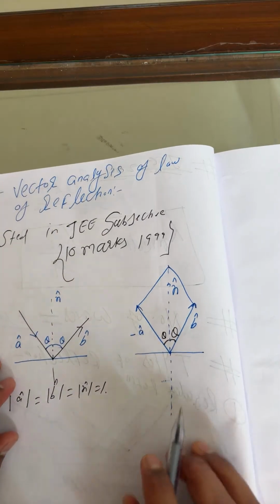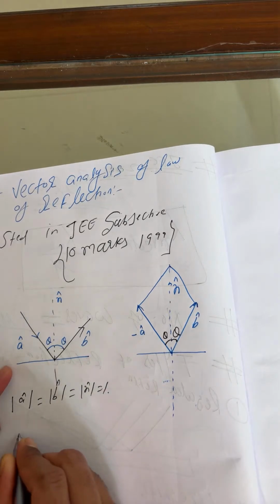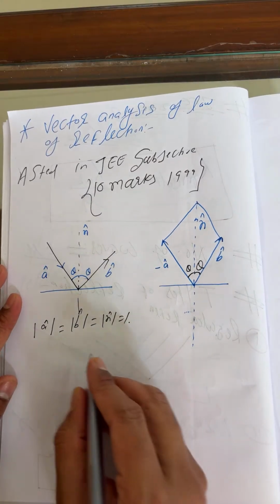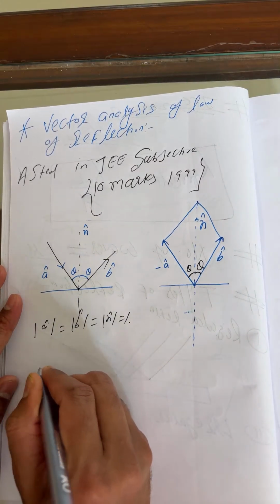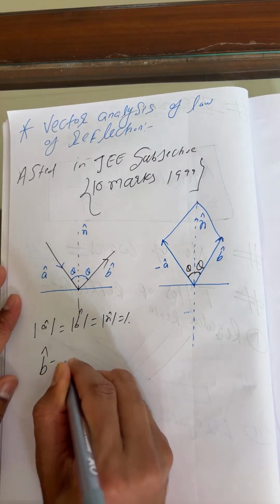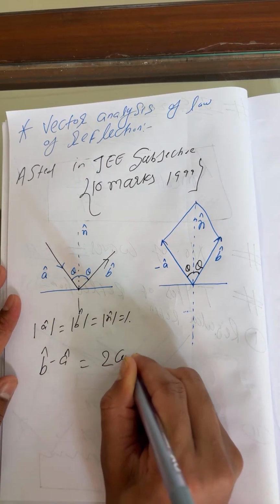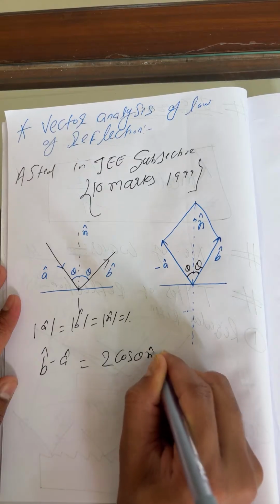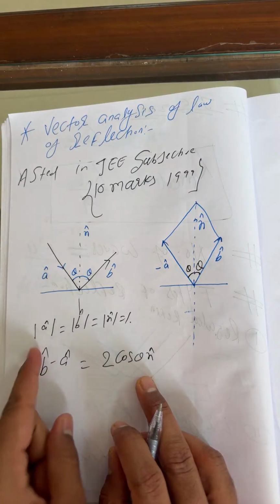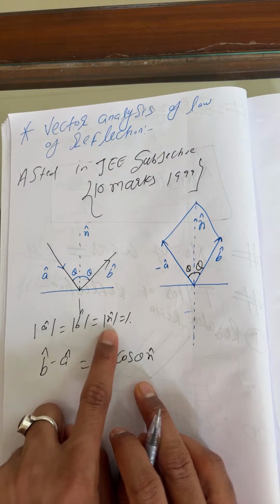Okay, so here I can write it directly, this is b cap. Listen here everyone carefully. b cap minus a cap equals 2 cos theta n cap. Now why did I write 2 here? Because 1 plus 1, and I have already taken as a consideration that a cap, b cap and n cap are 1.